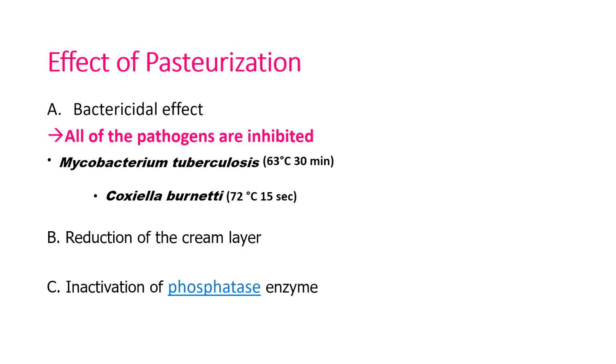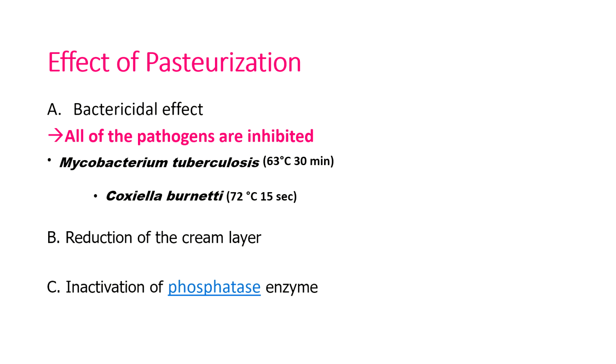Bactericidal effect means killing. Bactericidal means killing bacteria. All the pathogens are inhibited, such as Mycobacterium tuberculosis. This is called TB because of this organism. This is a very pathogenic organism, we can say. It can kill the